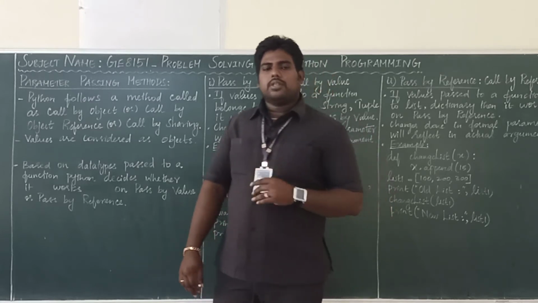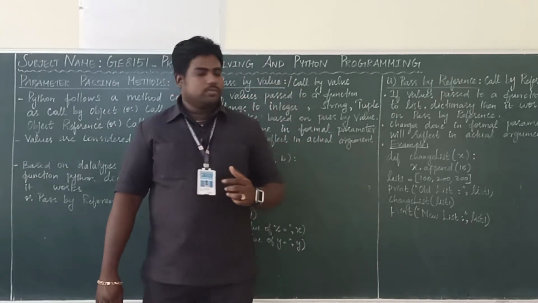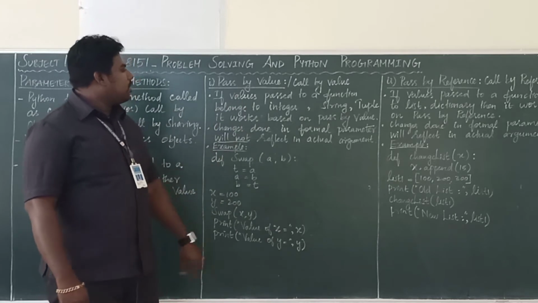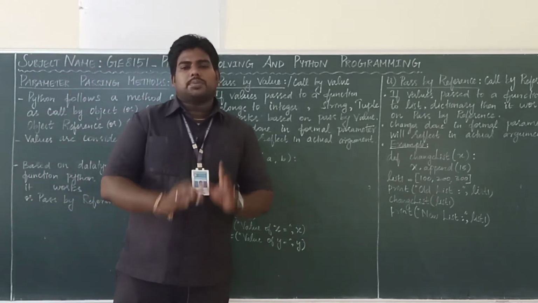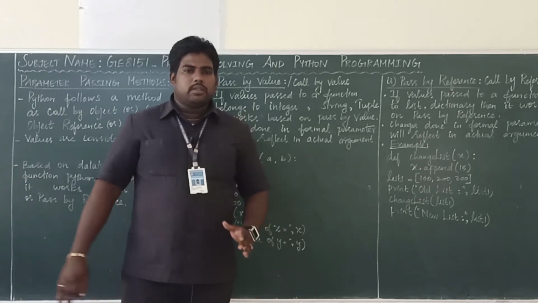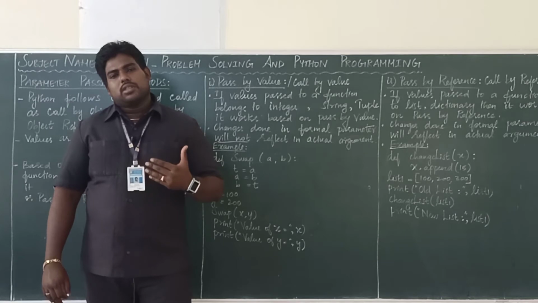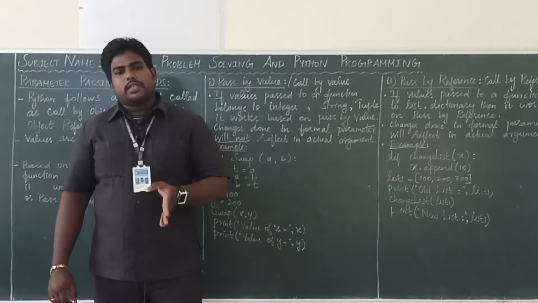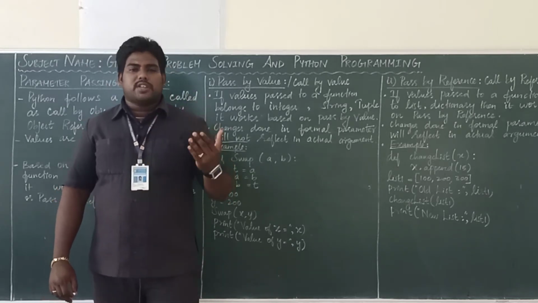Okay. So now we can see one by one. First one is pass by value or call by value. First, we have to know what is call by value. It's nothing but how the function will execute. At first, your function call is executed. Once the function call executes, the function definition will be executed.